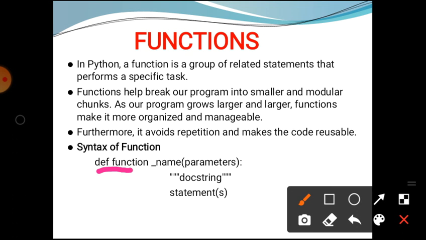The function consists of def which marks the start of the function. Here def means it is the start of our function. Then after that we give a function name. After that the parameters are given. Parameters are also arguments, through which values can be passed to the function. Then a body of the function or a block of statements, a colon to mark the end of the function header, and an optional return statement to return a value from the function.